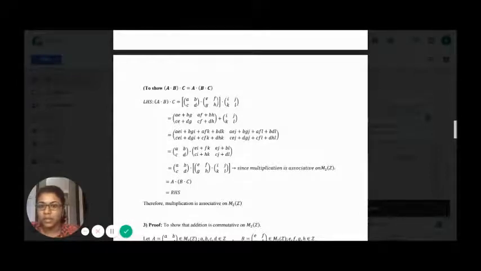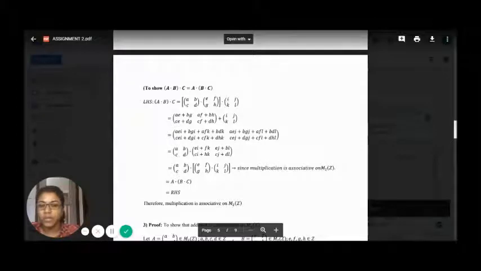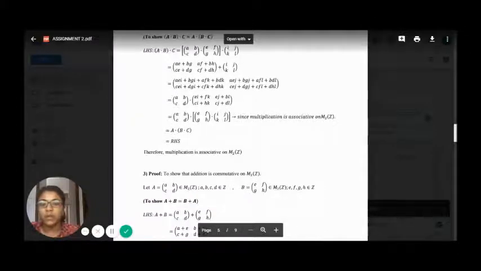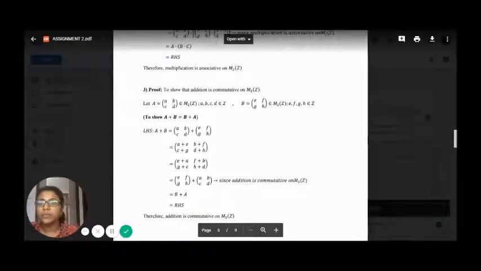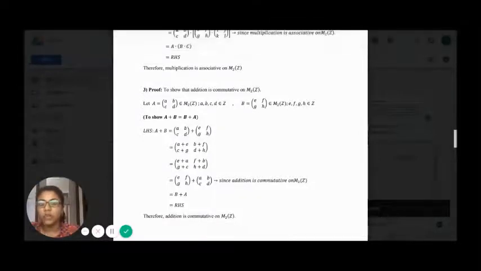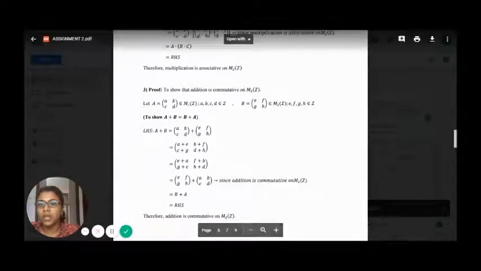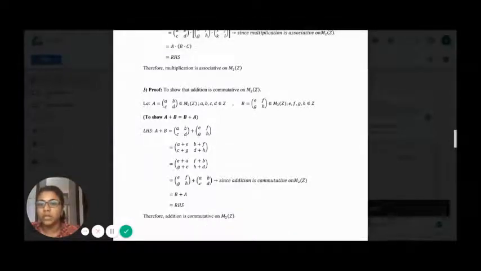The third proof is to show that addition is commutative on the 2 by 2 matrices. So we let a matrix A equal to a, b, c, d, where all these entries are elements of Z, and a matrix B, with entries e, f, g, h, where all the entries are elements of the integers as well. To show commutativity, we have to show that A plus B equals B plus A. For the left-hand side, when we add matrix A with matrix B, we will have this matrix here.